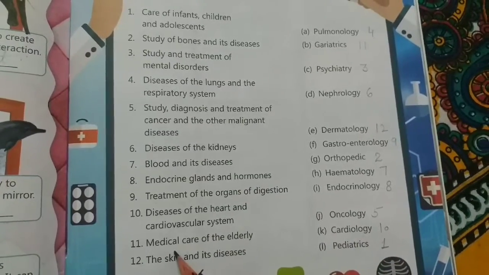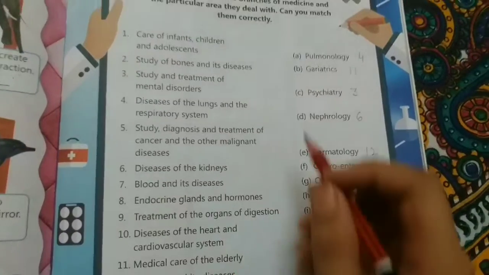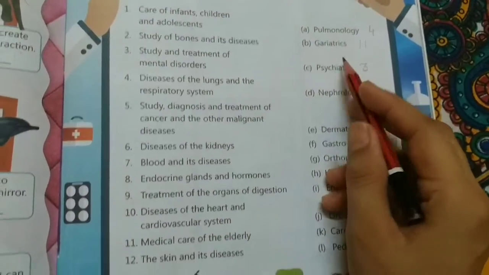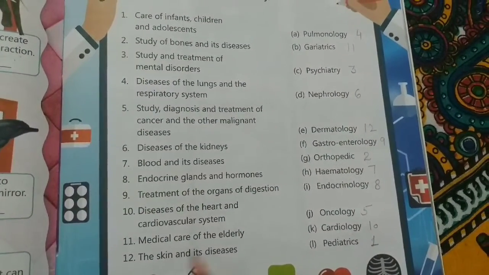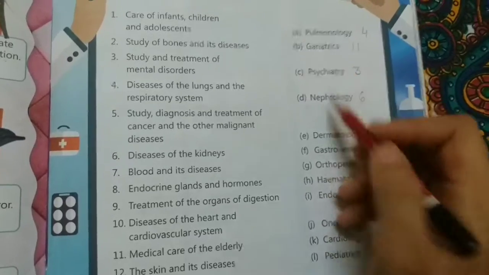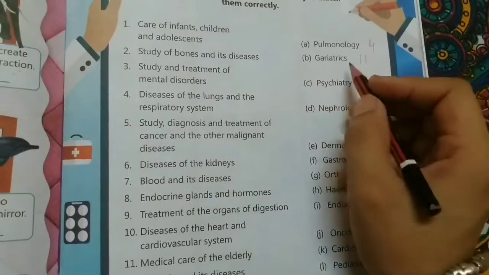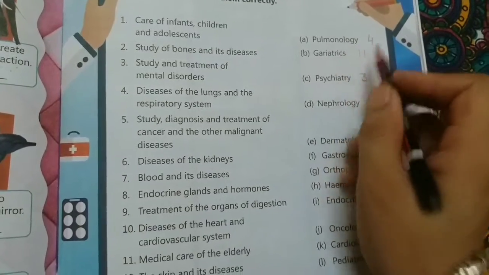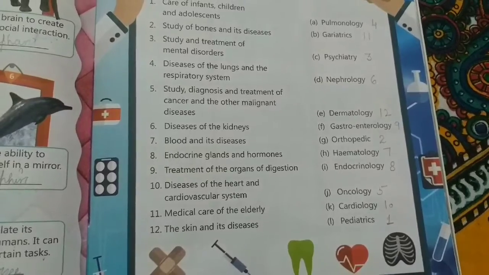The 11th one is medical care of the elderly. The branch which deals with this is geriatrics. The 12th one is the skin and its diseases. The branch which deals with these things is dermatology. For all these words having logy behind them, logy means study. Let's move towards the next chapter.